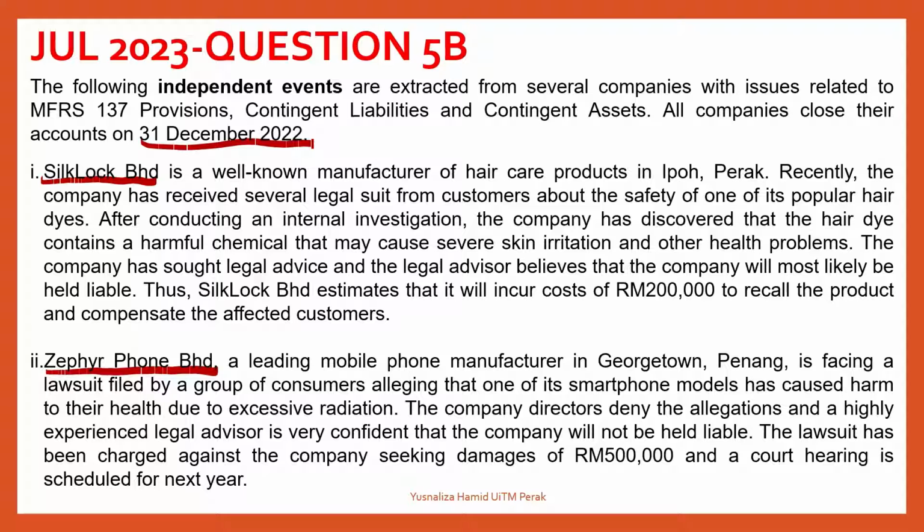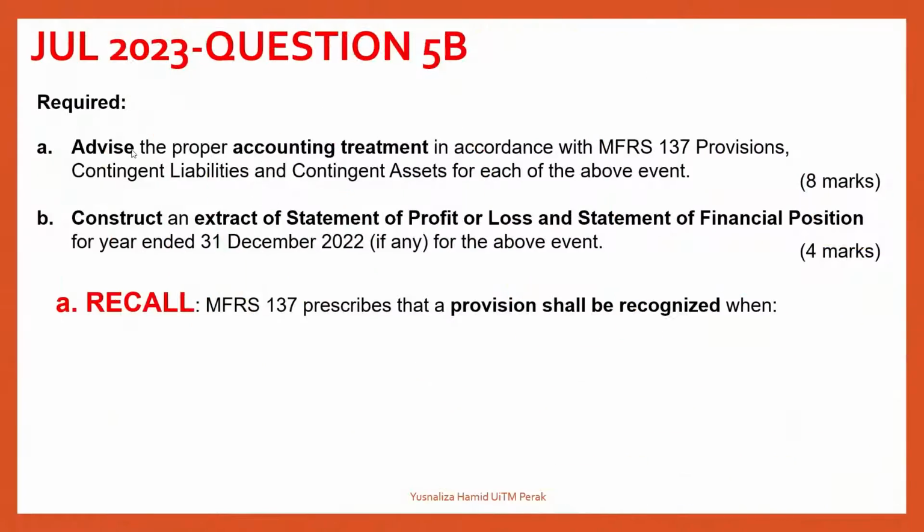So you're going to look at what are the requirements of this question. Before we read the situation, let's look at the requirement. You are asked to advise the proper accounting treatment in accordance with MFRS 137, contingent liabilities and contingent asset provisions, of course. So that was for 8 marks. And you are also asked to construct an extract of statement of profit or loss and statement of financial position.